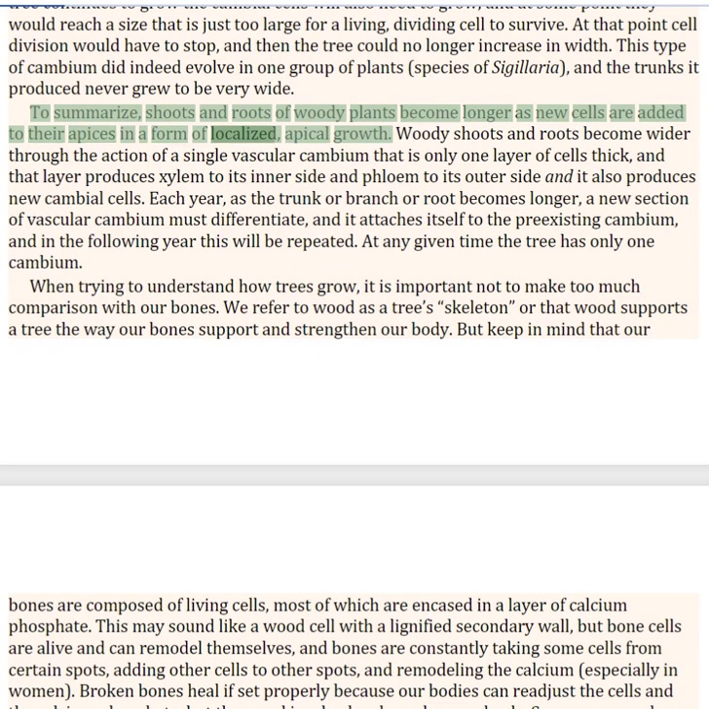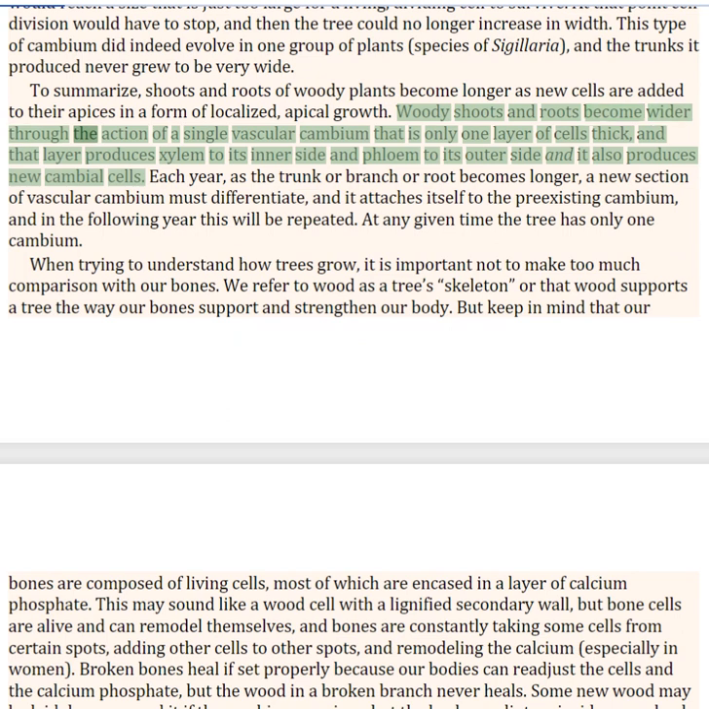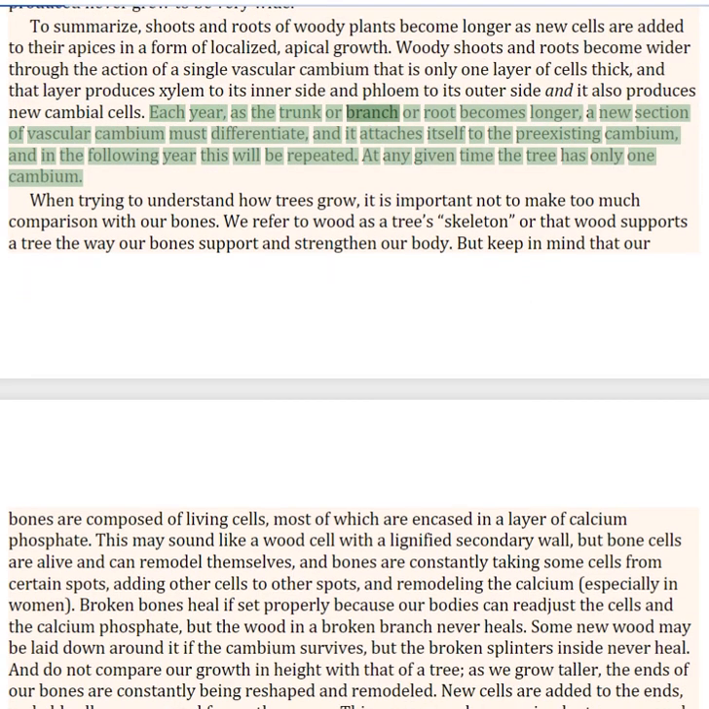To summarize, shoots and roots of woody plants become longer as new cells are added to their apices in a form of localized, apical growth. Woody shoots and roots become wider through the action of a single vascular cambium that is only one layer of cells thick, and that layer produces xylem to its inner side and phloem to its outer side, and it also produces new cambial cells. Each year, as the trunk or branch or root becomes longer, a new section of vascular cambium must differentiate, and it attaches itself to the pre-existing cambium, and in the following year this will be repeated. At any given time the tree has only one cambium.